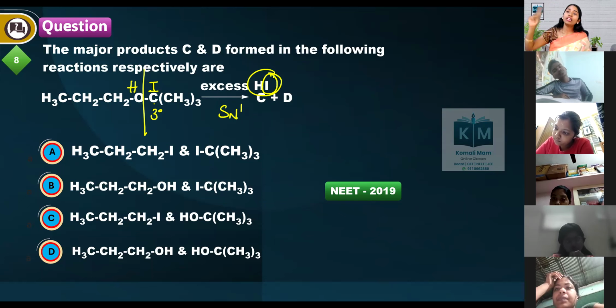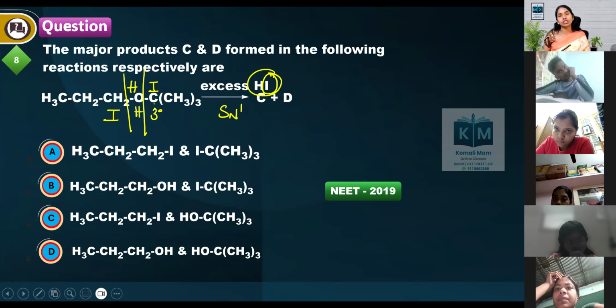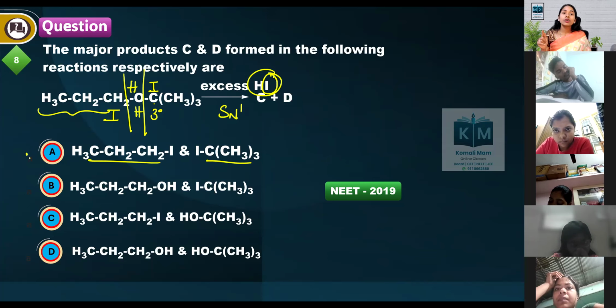But again you are treating with excess of HI. So this alcohol also reacts, you put iodine on the alkyl group and H on oxygen. So you will get two alkyl iodides. One is primary alkyl iodide. One is tertiary alkyl iodide. So which option is the correct option? Option number 1 is the correct answer.